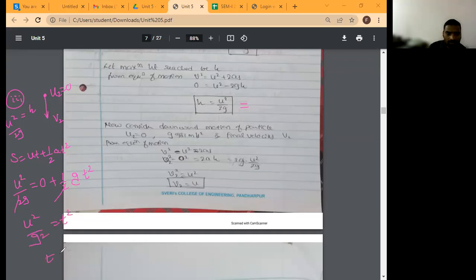So you can take T is equal to U by G. Correct? Time is equal to U by G. So you can take this one. I'll figure on this third case. You can also solve it this way. Otherwise you can find out final velocity, then you can go for that equation. Read on this one.